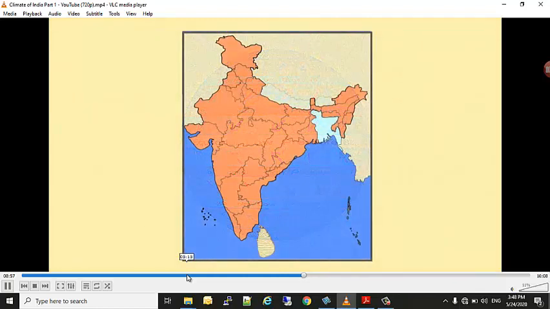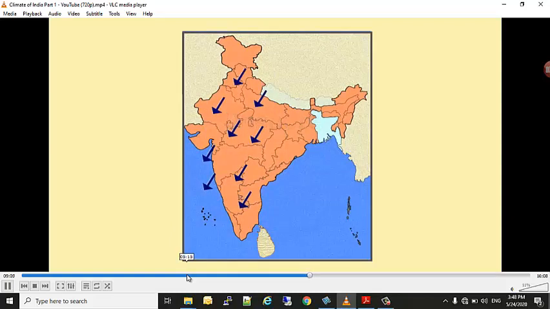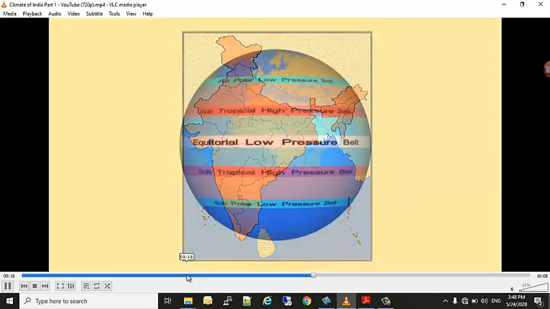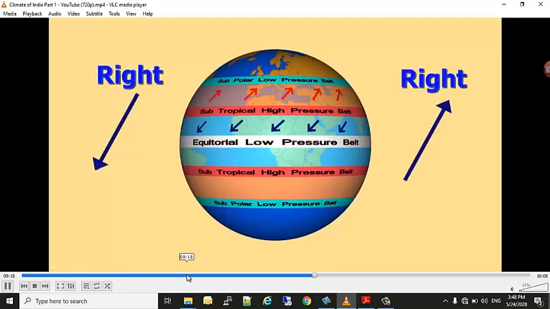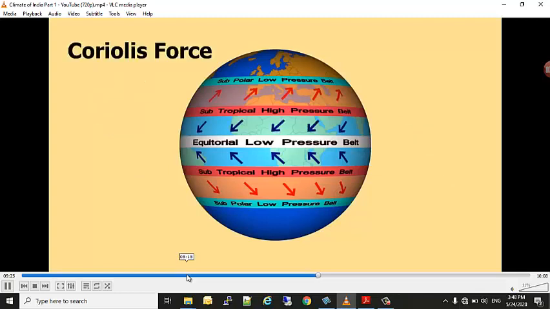The two different types of winds that blow in India are the southwest and northeast monsoon winds. The southwest monsoon blows from the sea to land. Yes, they are onshore winds, and the northeast winds blow from land to sea, and that is called offshore winds. Actually, these winds deflect to the right in the northern hemisphere, and they deflect to the left in the southern hemisphere. The reason behind this is the Coriolis force.